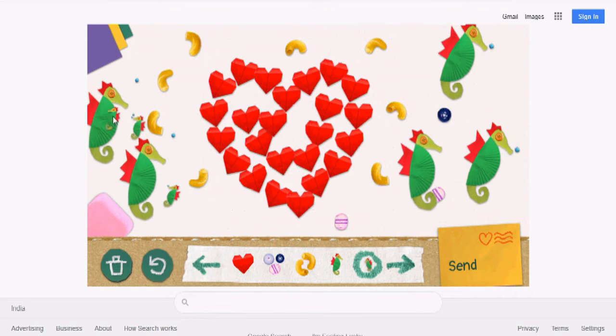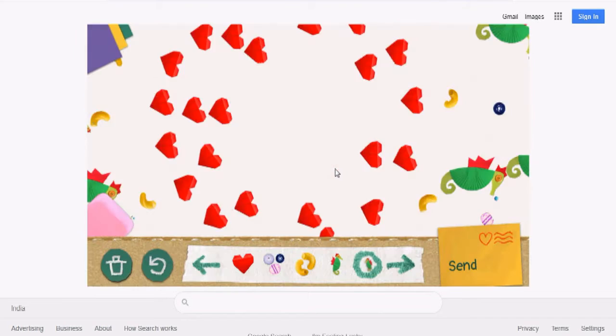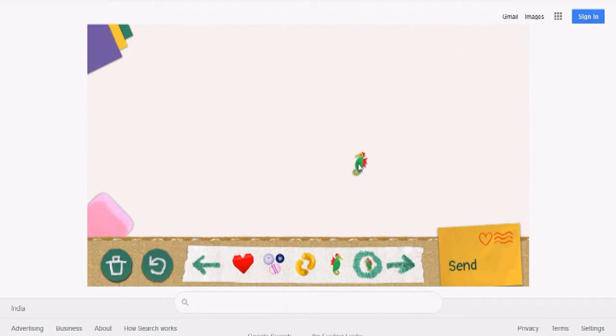This is the blank space. If you don't like this, you just clear it. So start over, then it is blank again, and you can make it again. Whatever you want, you can make it, and after doing so the card will be ready. You can send it to your father through email, Facebook and WhatsApp. All the options are there.